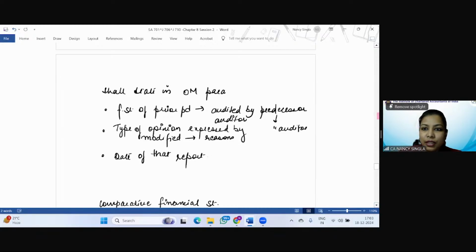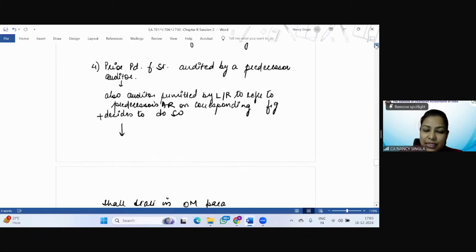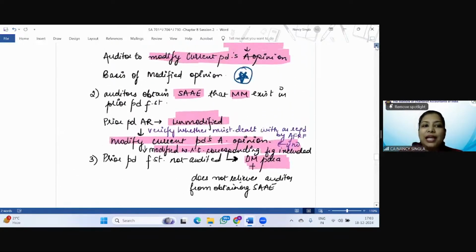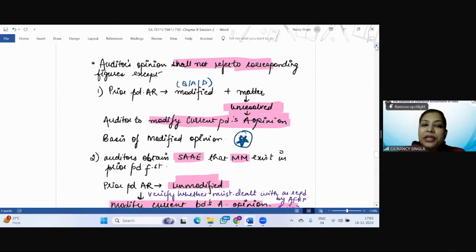Simple. So with respect to corresponding figures, we have done 4 cases. The thumb rule is that the auditor's opinion shall not refer to corresponding figures except for these 4 cases. So the prior period audit report was modified, be it qualified, adverse, or disclaimer, and the matter is still unresolved.